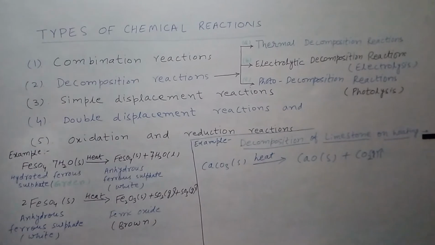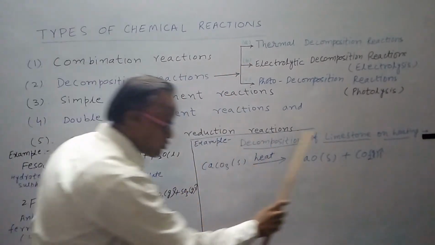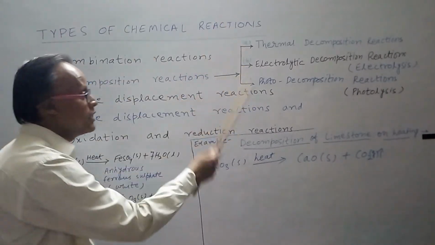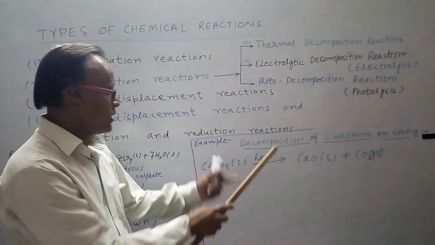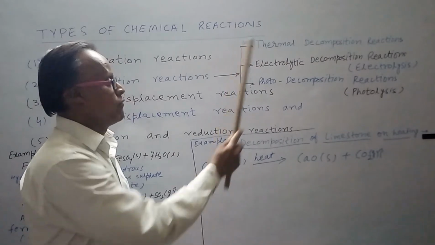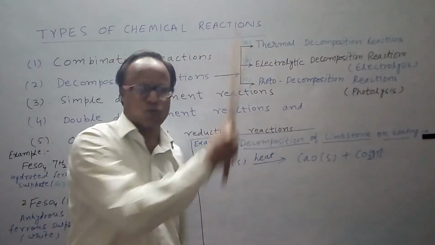Now I am going to explain the second type of decomposition reaction. Decomposition reactions are three types: thermal, electrolytic and photodecomposition. When we are heating, it is thermal. When electric current flows, electrolytic. When sunlight falls, then photo.